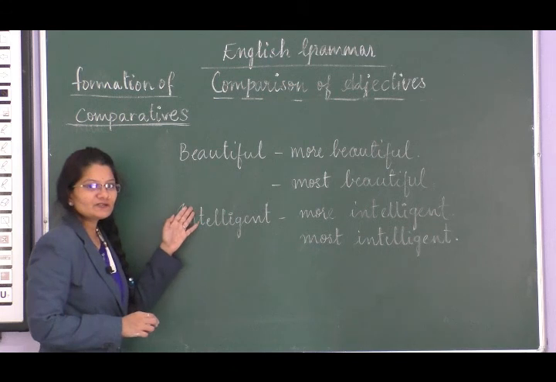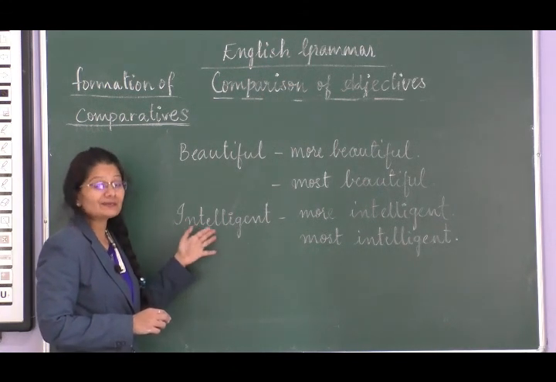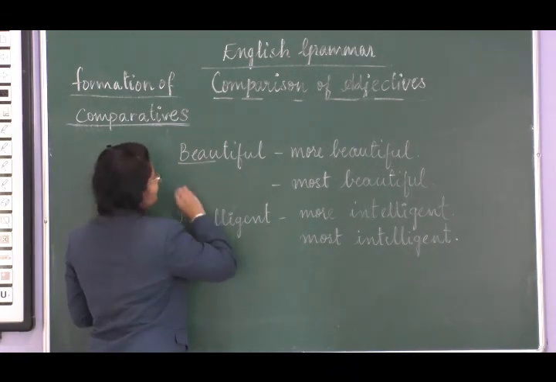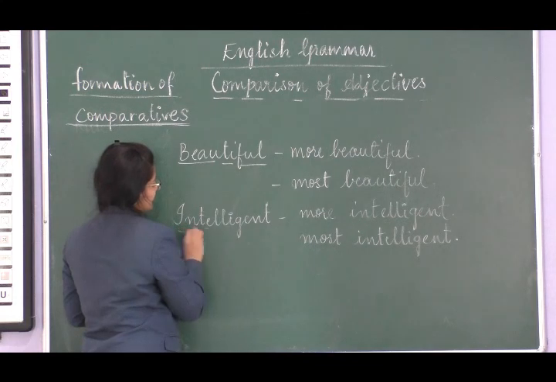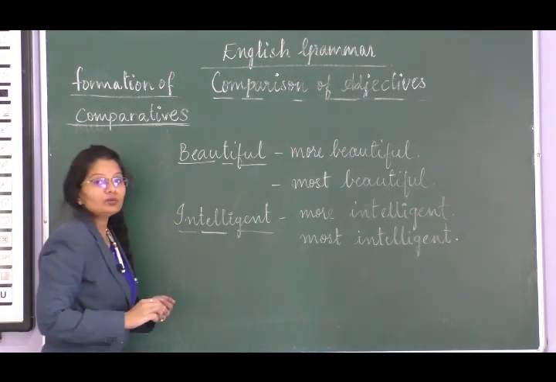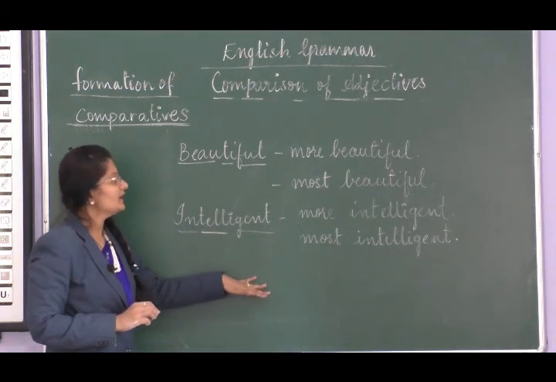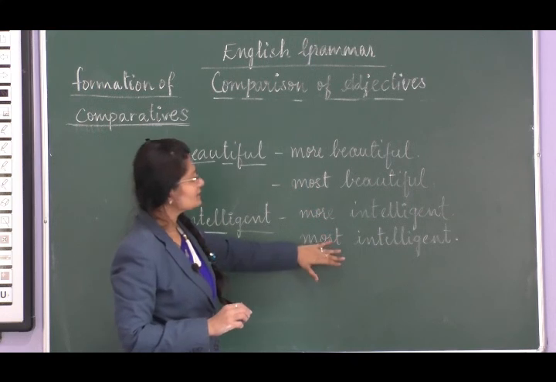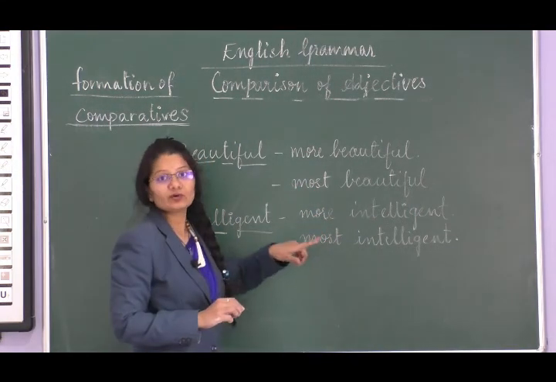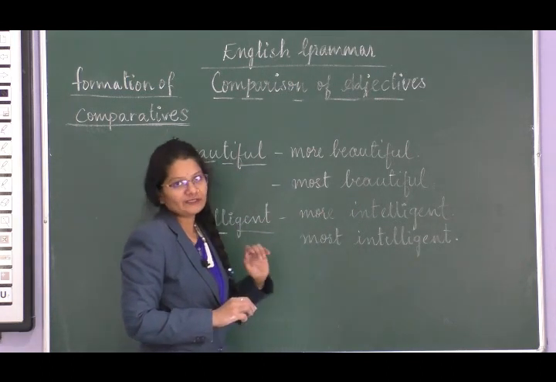These are the words which are polysyllabic. It means more than 1 syllable. So here you have beautiful, intelligent. Such words do not undergo any change, and you simply add more and most to form the comparative and superlative degrees.